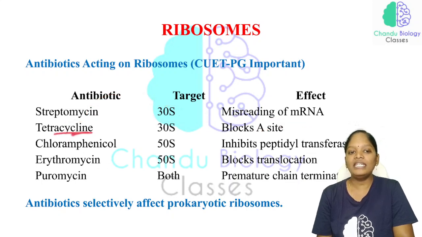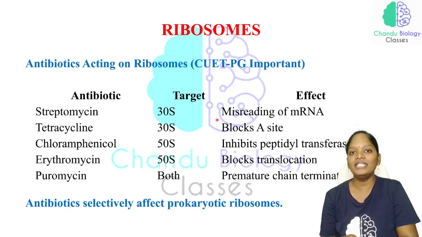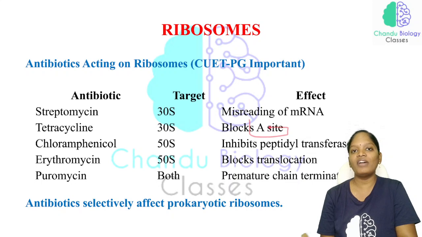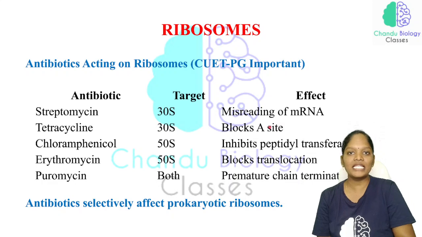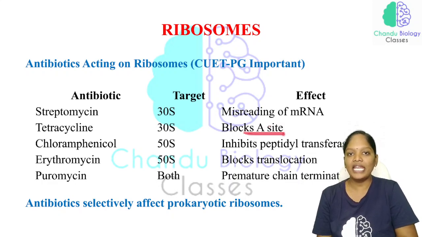And tetracycline also targets the 30S ribosome, and here it blocks the A site. If the A site is blocked, the charged tRNA has no binding site on the ribosome, so no amino acid will be brought by that tRNA. So the A site is getting blocked here.